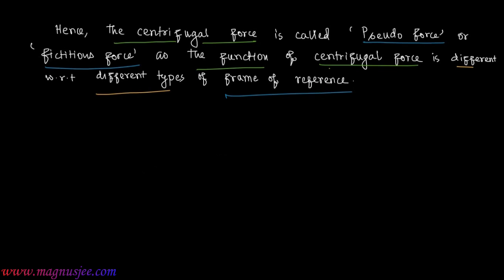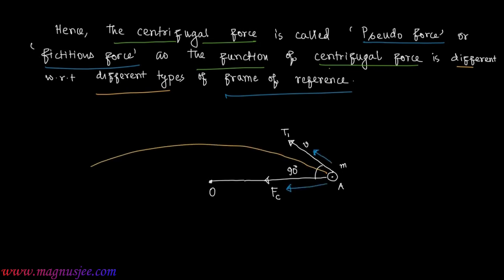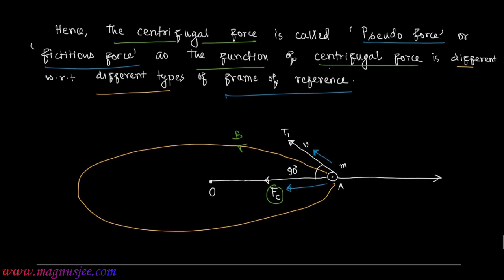This is a circular orbit. A body of mass m has translational motion along the tangent AT1 with the tangential velocity v. If a centripetal force Fc acts radially inwards at an angle of 90 degrees with the linear motion, in that case the body will be revolving along the circular orbit, that means along the curved path AB, in the circular orbit of radius r under the action of centripetal force Fc.